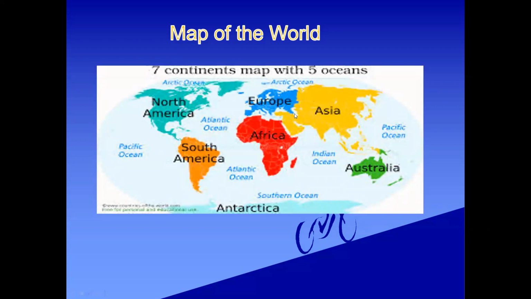Now, students, we people are living here in Asia, this continent which is in yellow color. Whether we belong to Saudi Arabia or Pakistan or another country, we people are from Asia, and we are called Asian people. So dear students, this is the information that this world is divided into 7 continents. These are the names of the continents, and we live in Asia.